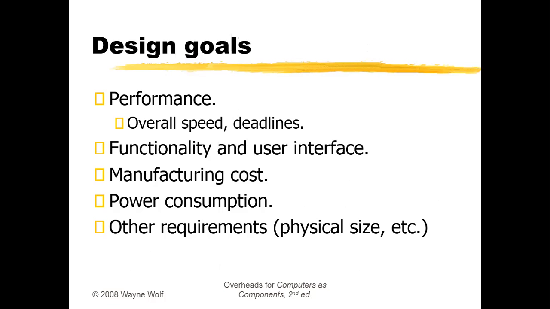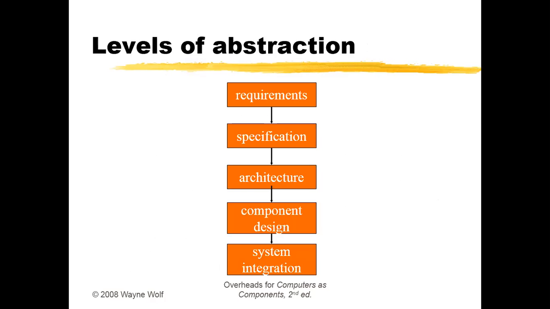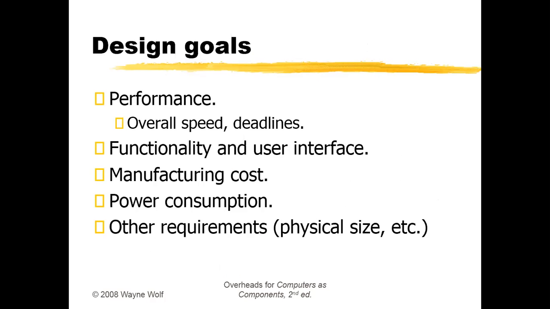The main purpose of the design is, first, to identify the performance, right? How the system performs. Second, it deals with the functionality and user.